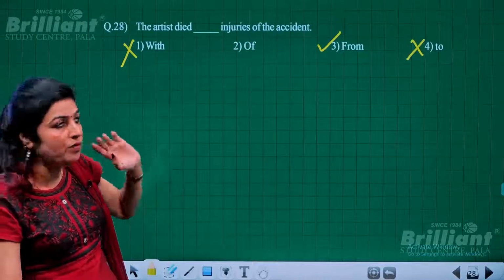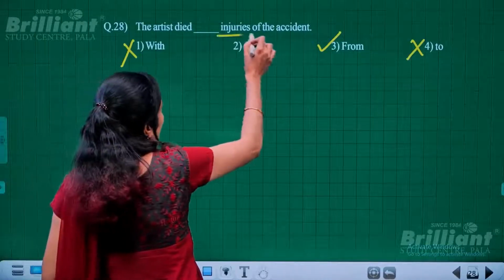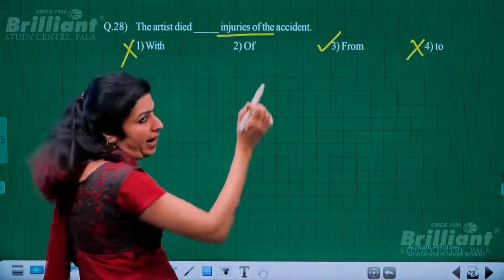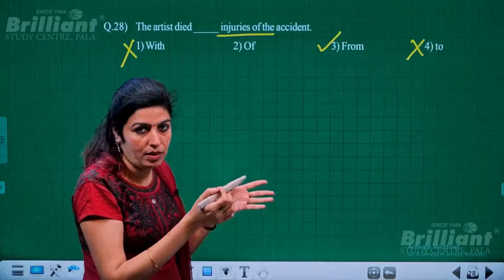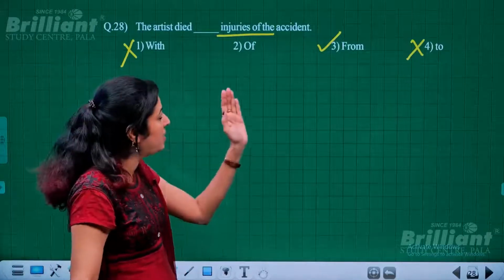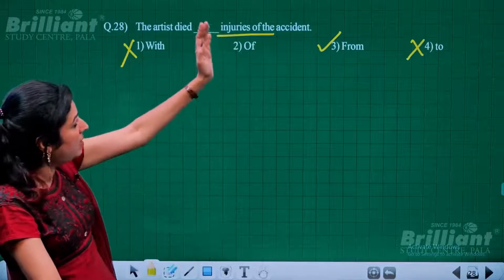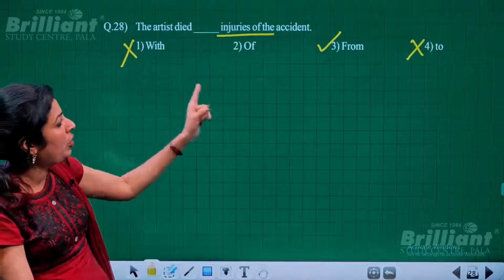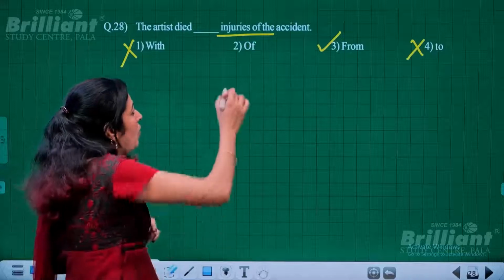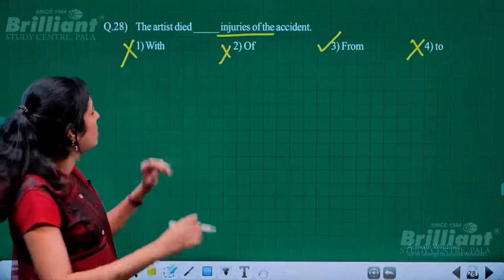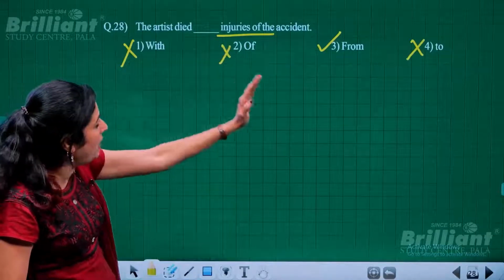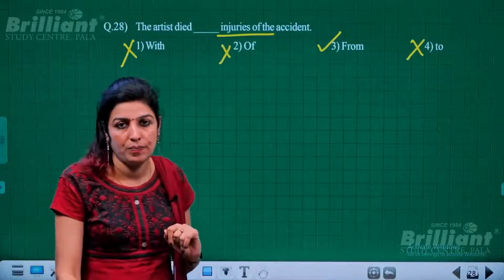If these things are taken off, it should have been the artist died of accident. This is the reason. It's as plain as that. But since we have the reason elaborated, you need to use the word from, not of. So this is how it goes: the artist died from injuries of the accident. Got it clear?